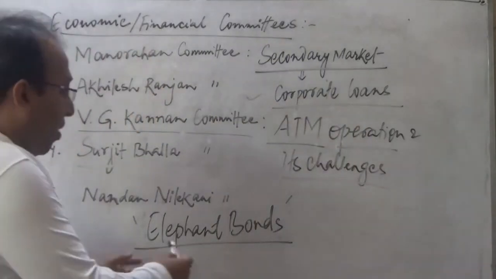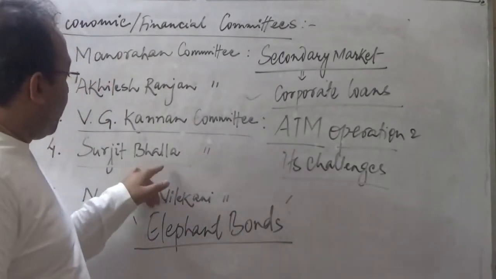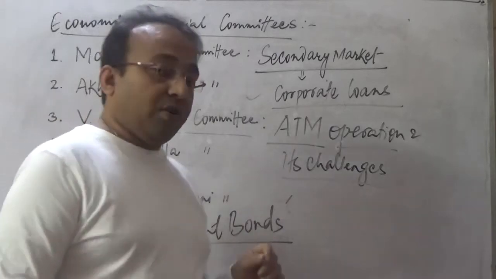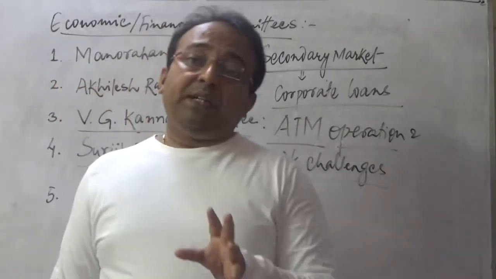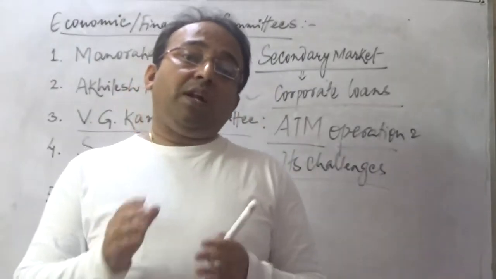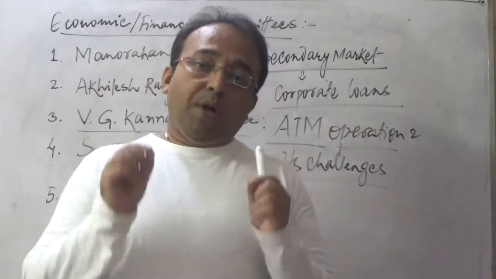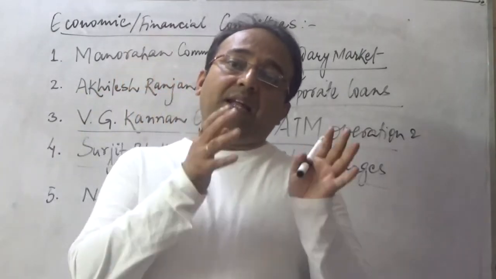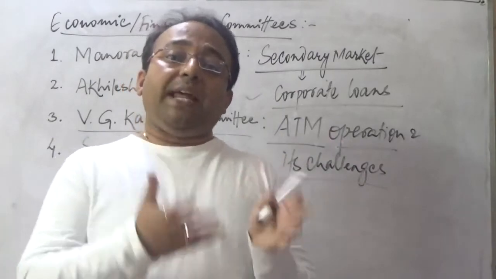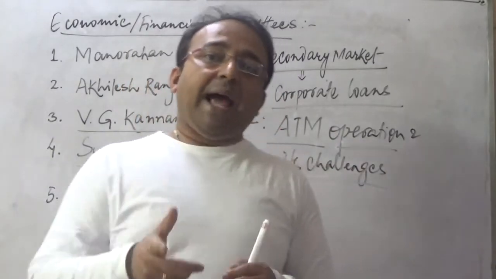Now, elephant bonds. Elephant bonds is one of the recommendations of the Surjit Bhalla Committee. Now, what are elephant bonds? See, the Government of India had launched a scheme called the Income Disclosure Scheme 2016, for people who had some undisclosed income, which is also considered to be a part of so-called black money.